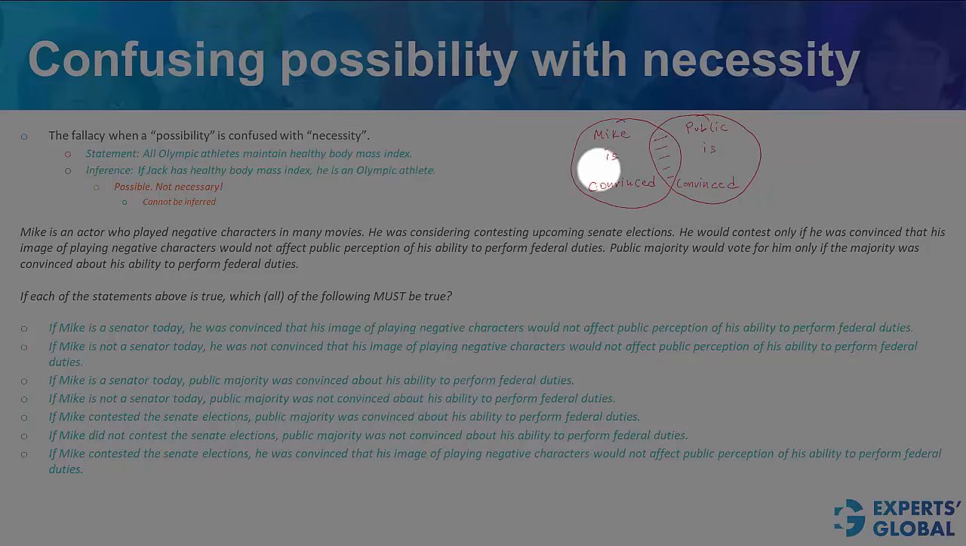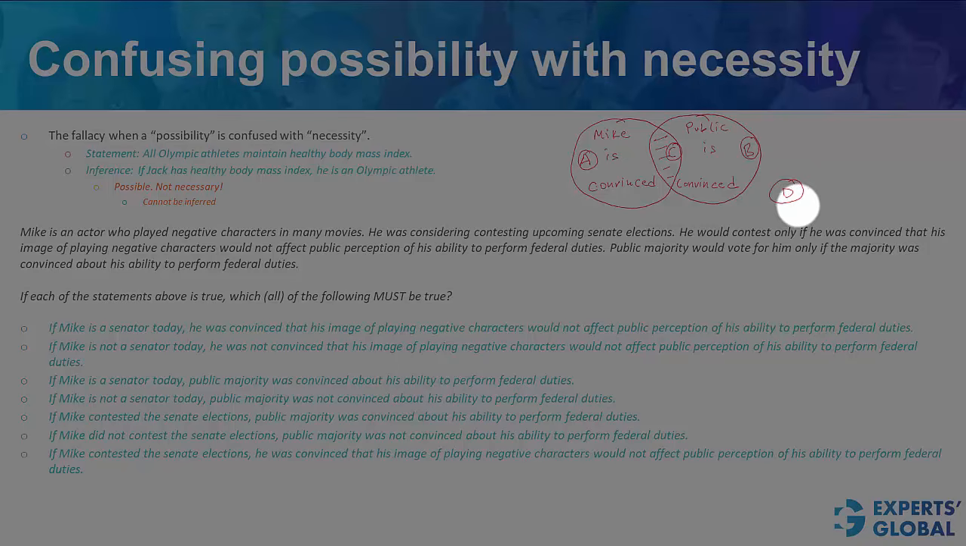Let's give these areas some names. Let's call this area A, which represents Mike is convinced but public is not convinced. Let's call this area B, which represents public is convinced but Mike is not convinced. Let's call this area C, which represents Mike is convinced and public is convinced. And let's call this area D, which represents neither Mike is convinced nor public is convinced.